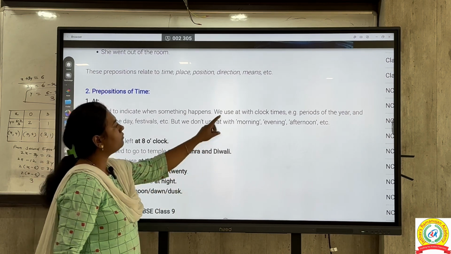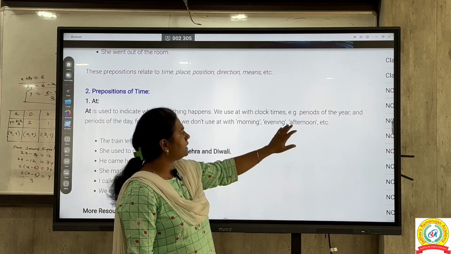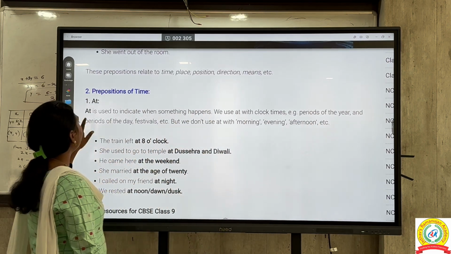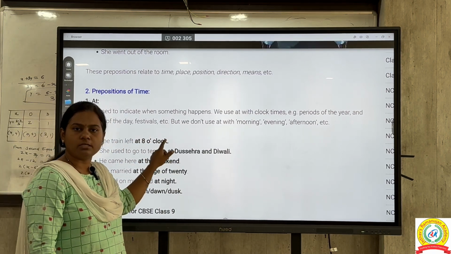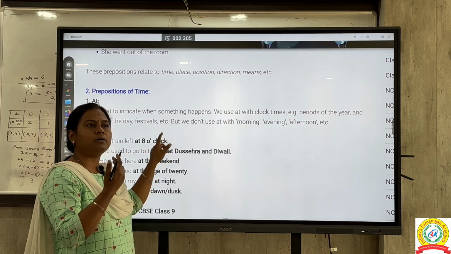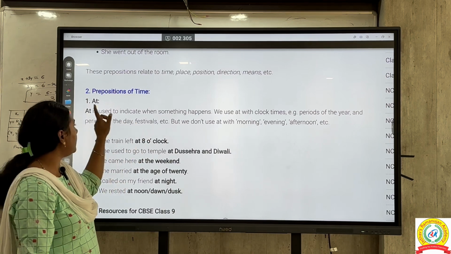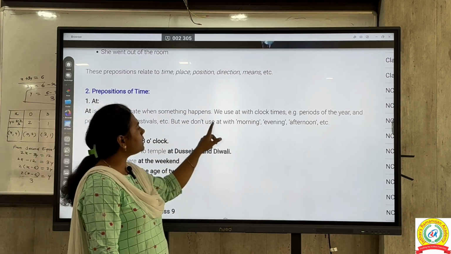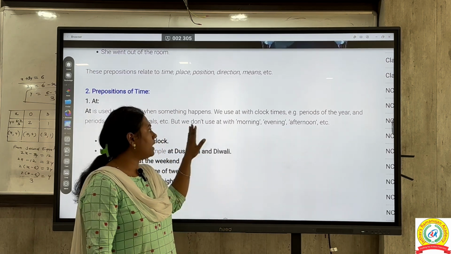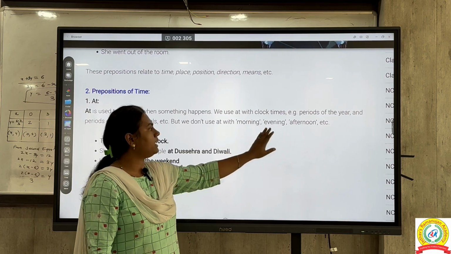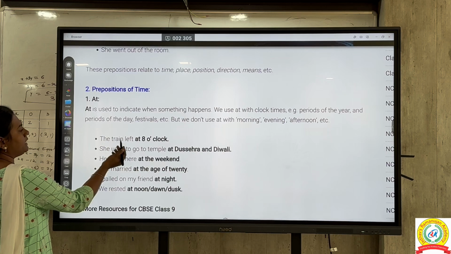We use at with a clock time. So where do we have to use at? Whenever you are mentioning a clock time. For example, periods of year and periods of a day, for this also you can use at. Then at we can use for festivals also. So he came at my home at Holi. Whatever festivals you are celebrating, you can use at there. But we don't use at with morning, evening or afternoon, though they are indicating the time. We are not using at for morning, evening or afternoon. Remember this.